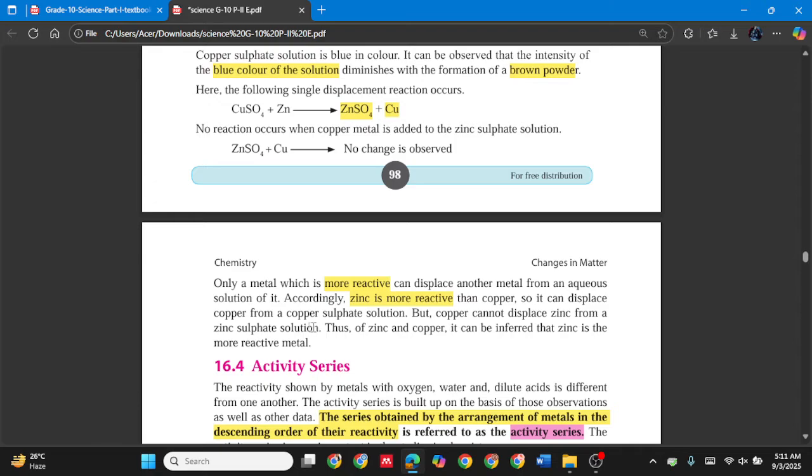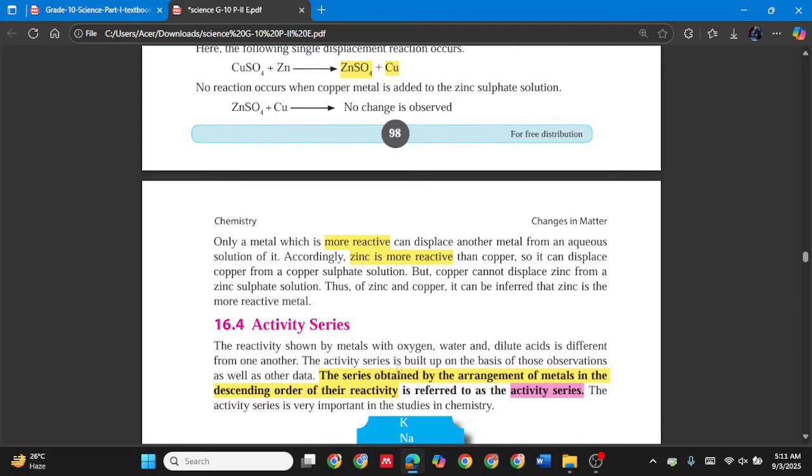Okay, I'm repeating this in order to make sure you get it. Thus, of zinc and copper, it can be inferred that zinc is a more reactive metal.